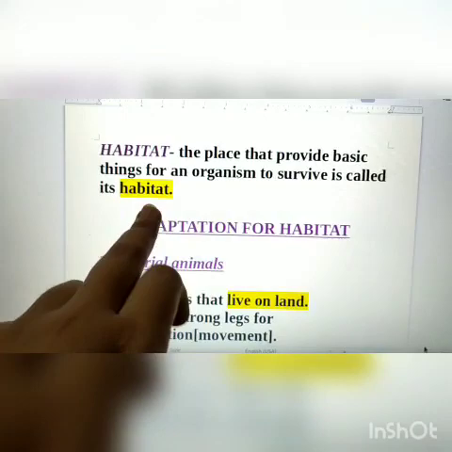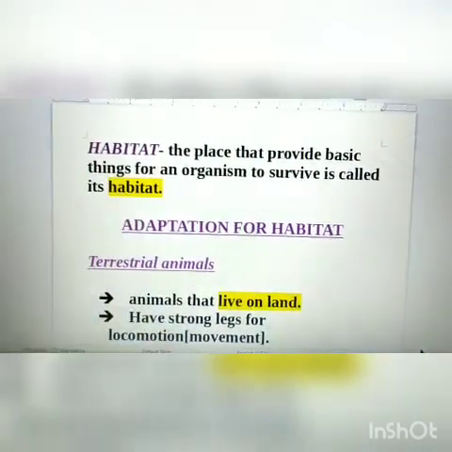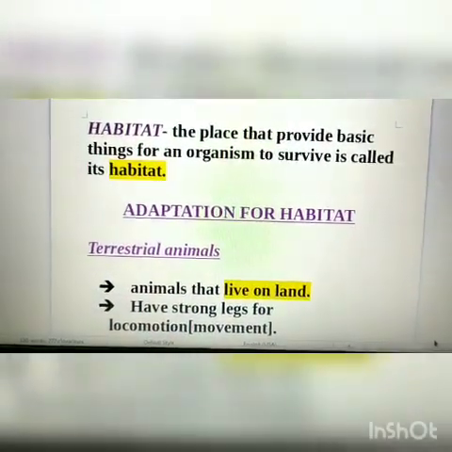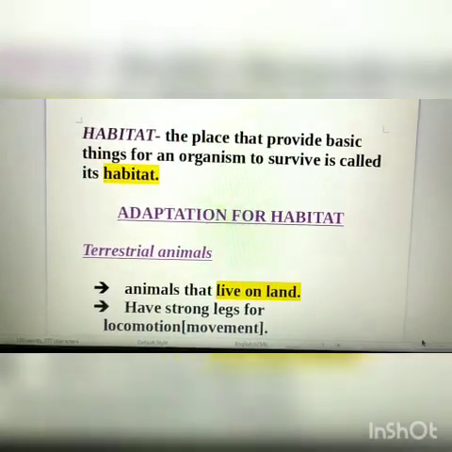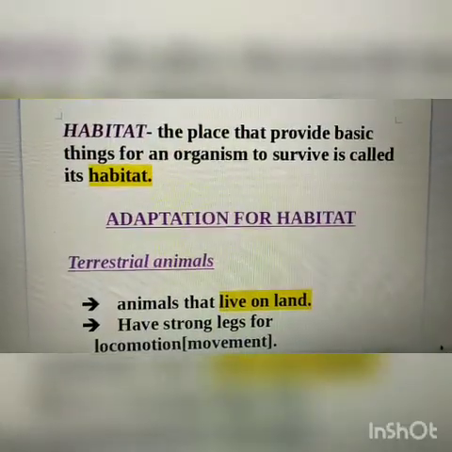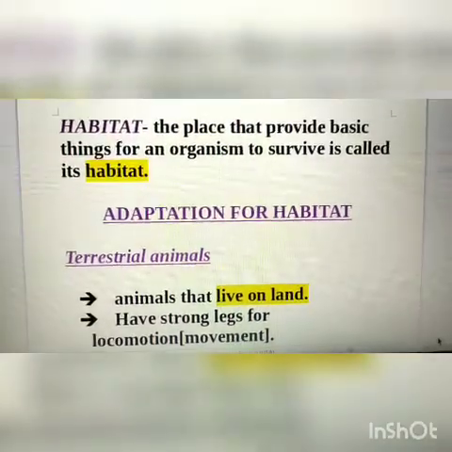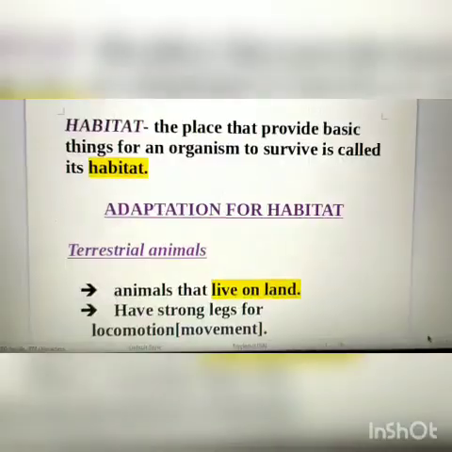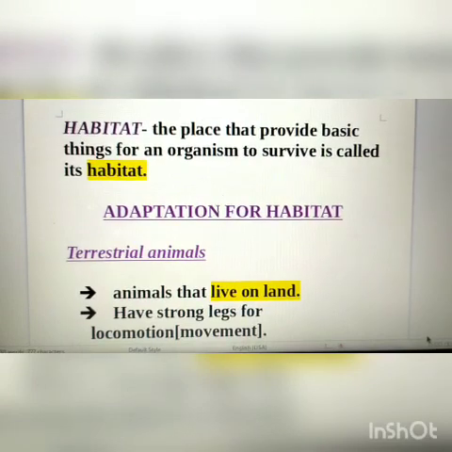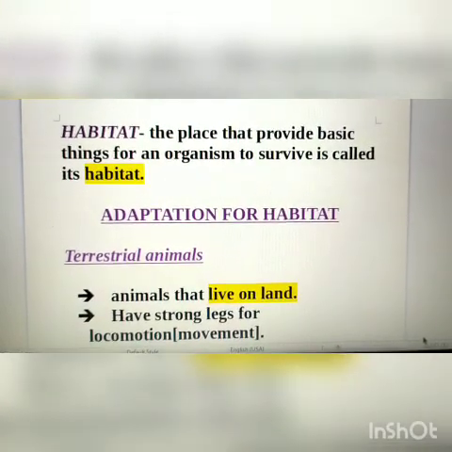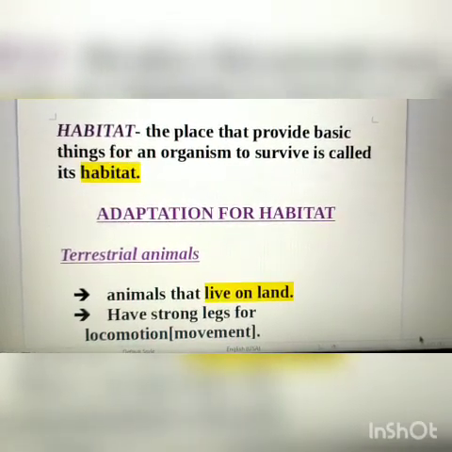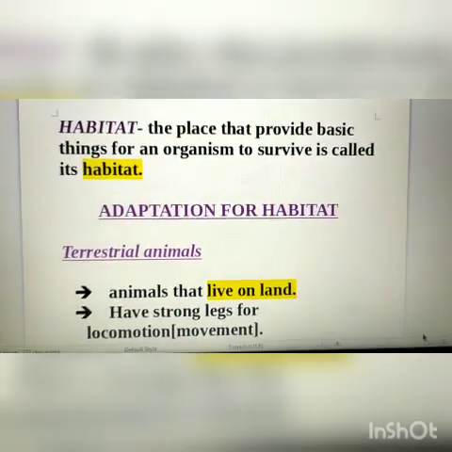That place is called its habitat. Or in easy language you can say that the natural home of an animal is called its habitat. Okay? Now, before going any further, let us learn adaptation of animals in context of their habitat.